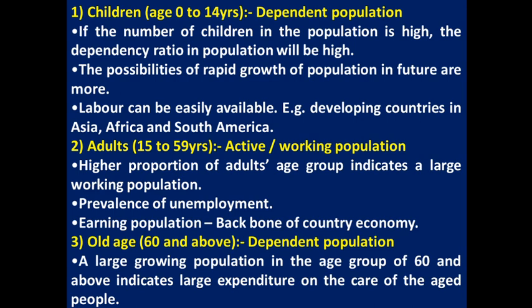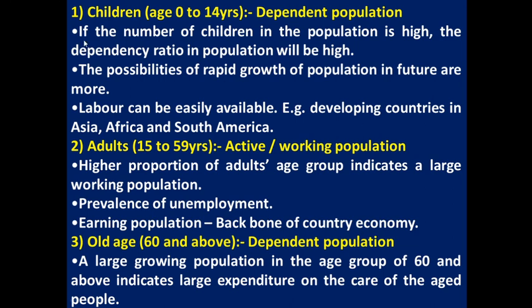Here we are going to learn the characteristics or the features of each age group one by one. Children, first characteristic: the age group is between 0 to 14 years of age. They are also called dependent population. Why? They are physically, emotionally, financially dependent on someone else, parents and relatives.